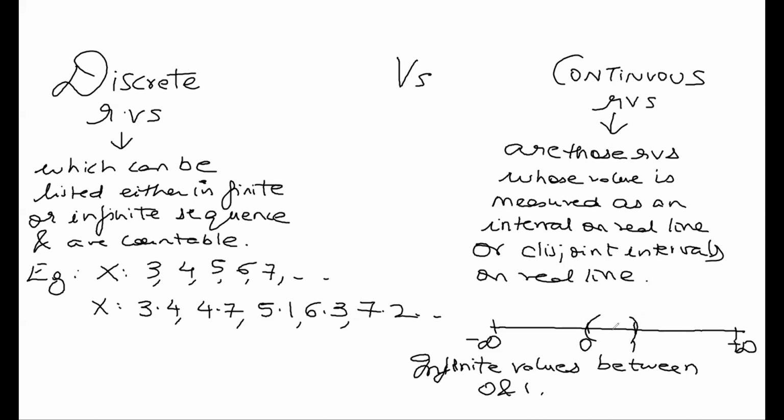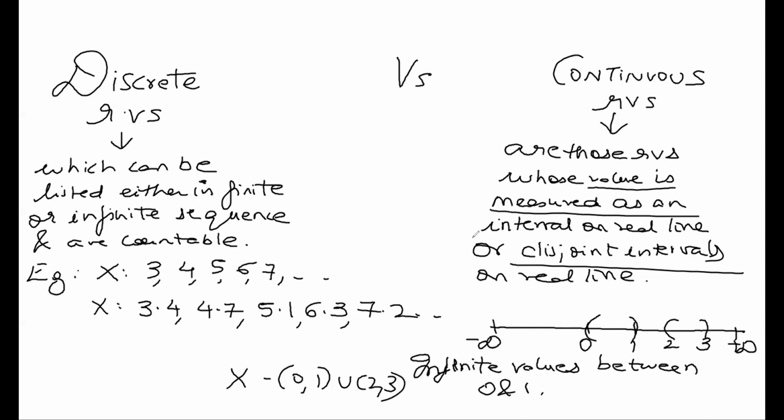Or I can write it like this also, x is 0 to 1 union 2 to 3. Union of disjoint intervals. You can see 0 to 1 and 2 to 3 are disjoint. They have nothing in common. So continuous random variables are those variables whose value is measured in an interval on the real line or disjoint set of intervals. So example, 0 to 1 union 2 to 3. That is also a disjoint interval. And x is a continuous random variable.